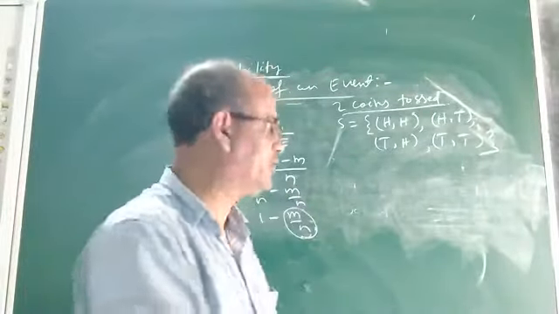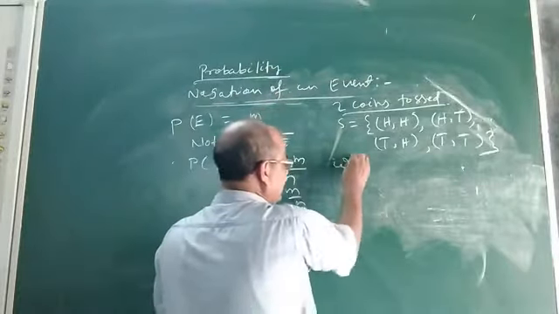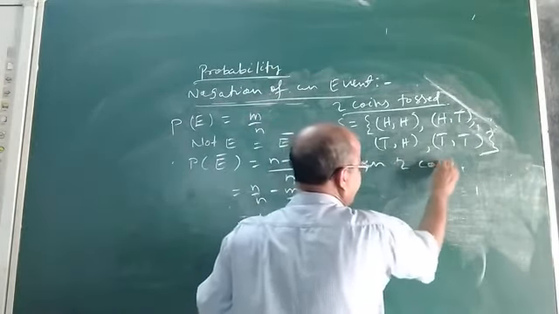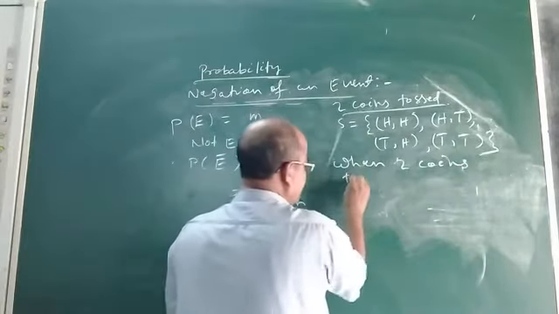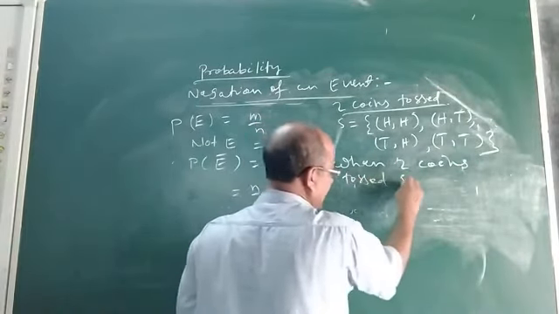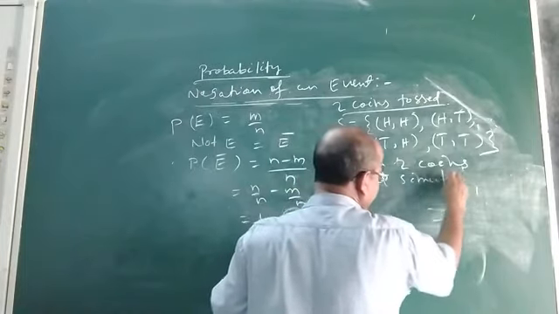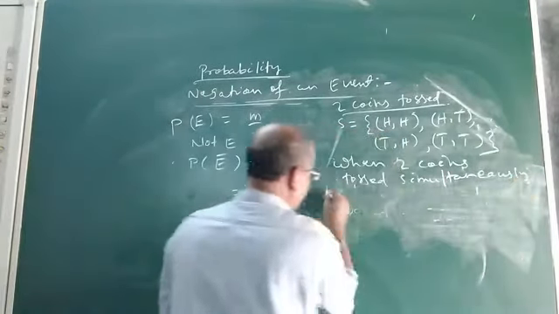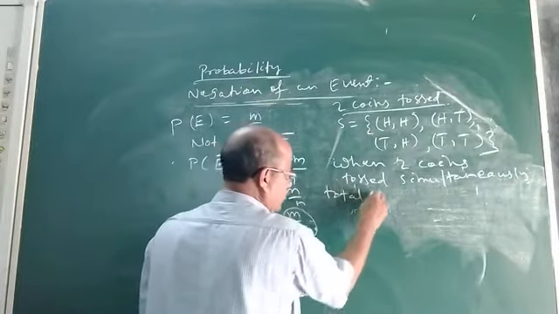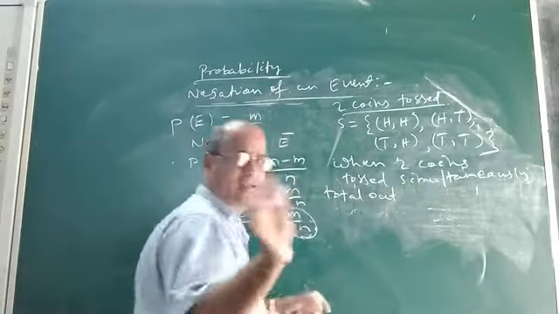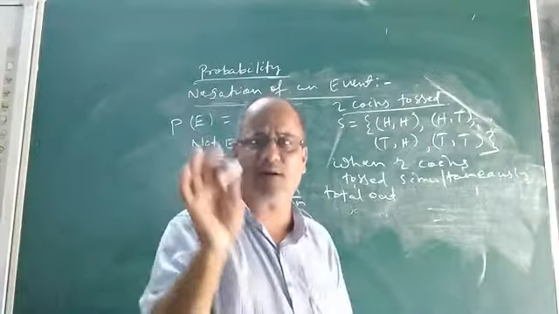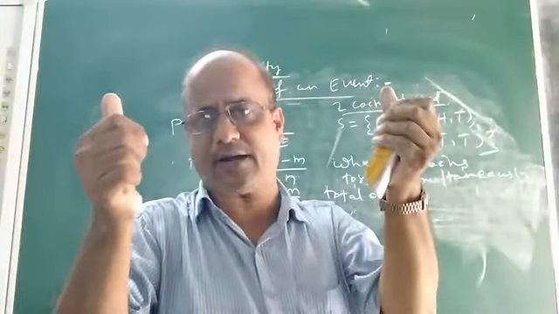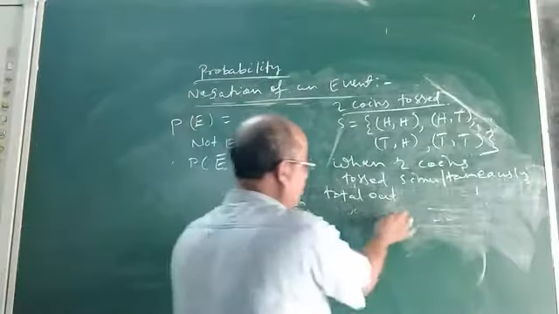There is a formula. Simultaneously means at a time. There is a general formula to find the total number of outcomes, whether 2 coins or 3 coins are tossed simultaneously or at a time. That I am going to tell you.